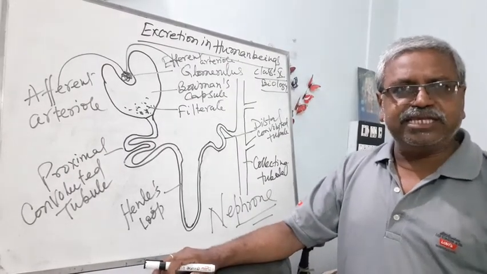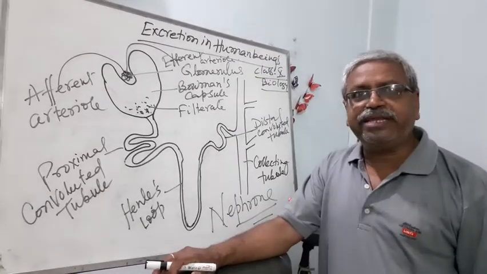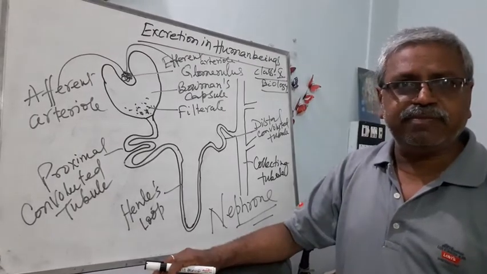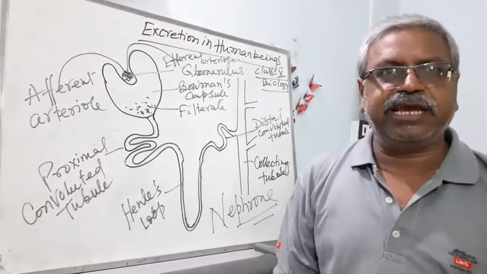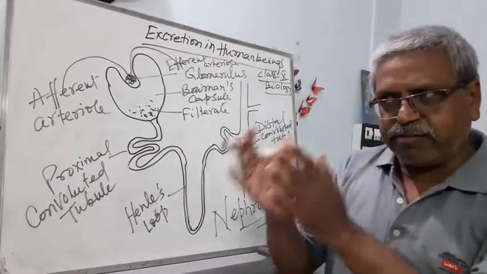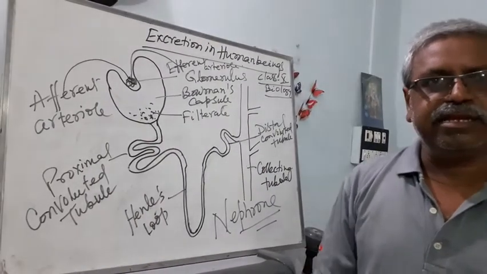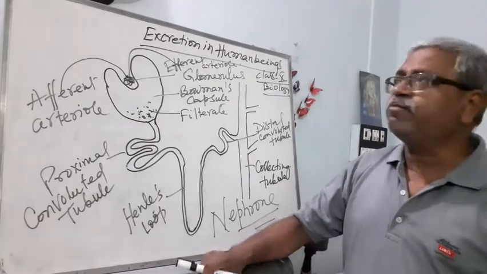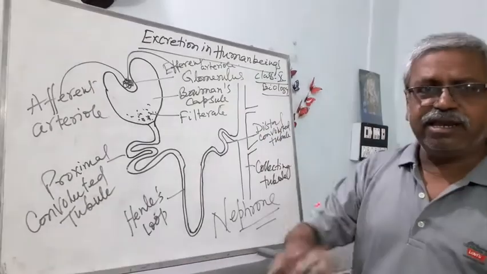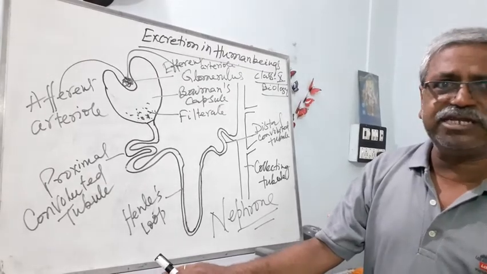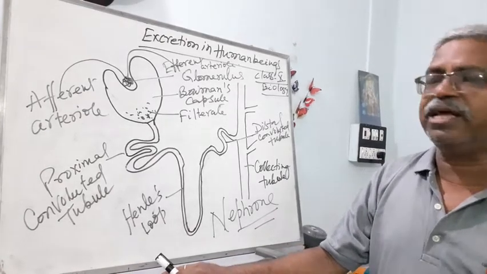To get rid of these nitrogenous and other metabolic wastes, in addition to maintaining the osmotic pressure of the cell, excretion is required, by maintaining the balance between water and salts. So the importance of excretion lies first in removal of the unwanted toxic waste materials, and second in maintaining the blood pressure, that is, the osmotic pressure of the cell.